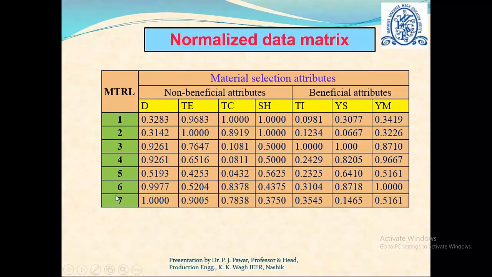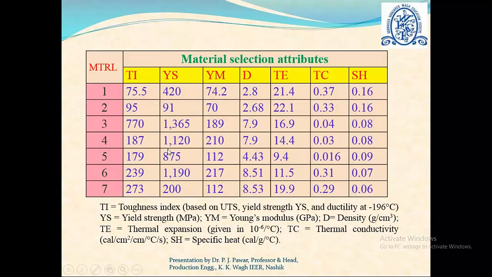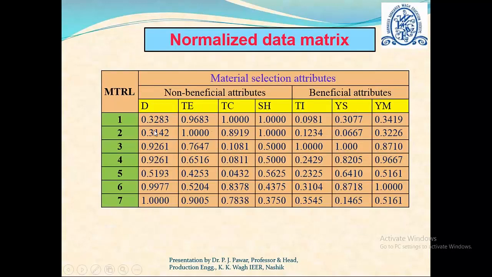My next task is again to go for normalization. The process of normalization is exactly the same as what we discussed in the SAW method. For example, suppose we consider the attribute density. Density is to be minimized. We want minimum density, so we consider the lowest value. The lowest value here is 2.8, so 2.8 is made 1.